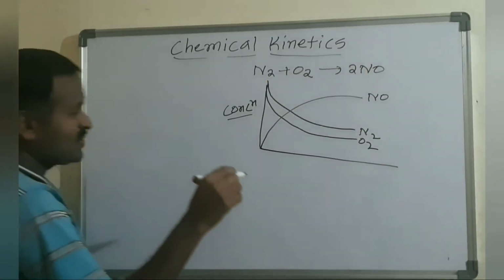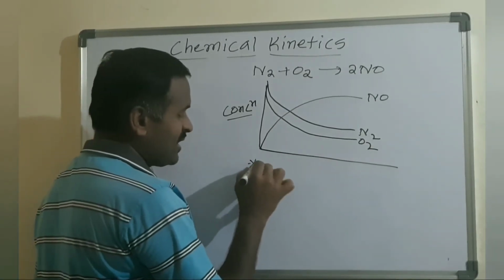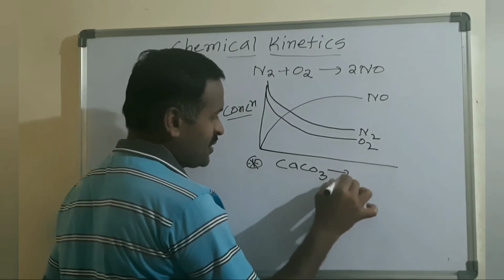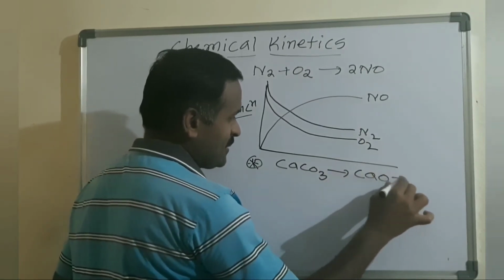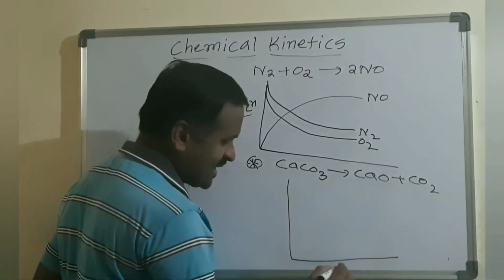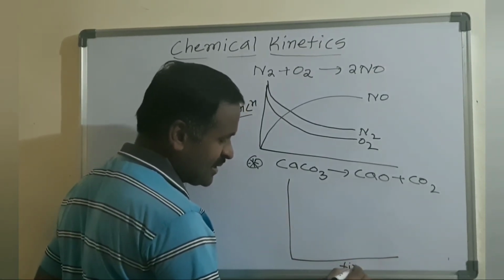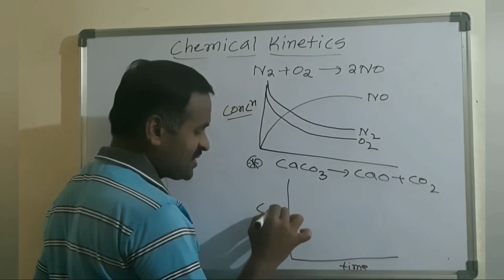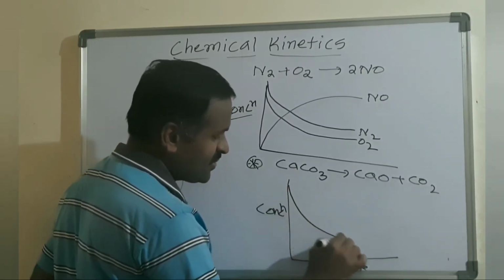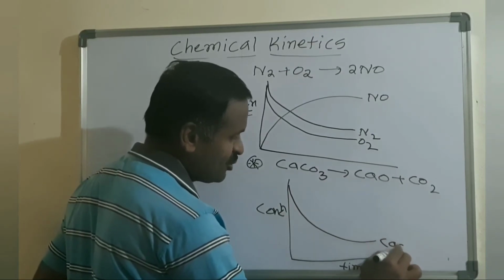Taking the decomposition of calcium carbonate: CaCO3 gives rise to CaO plus CO2. Here time is taken on the x-axis, and this is the concentration. In the concentration of reactants, only one will be there, so directly you can write this for CaCO3.